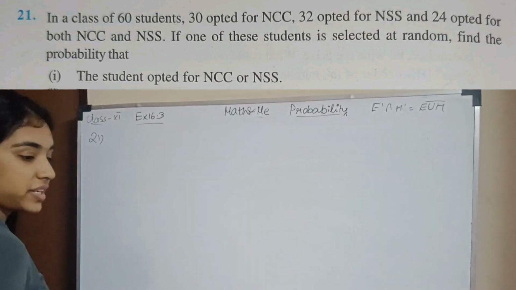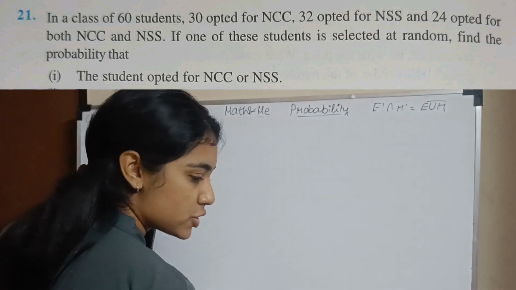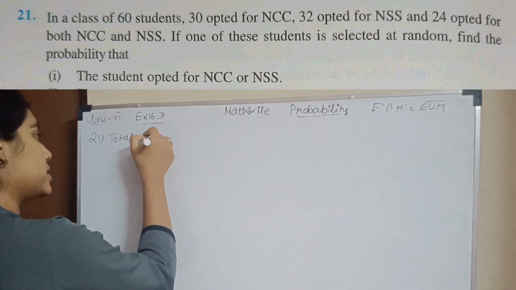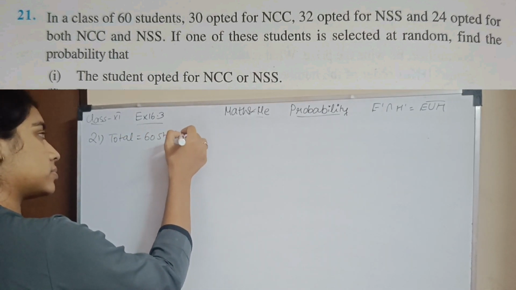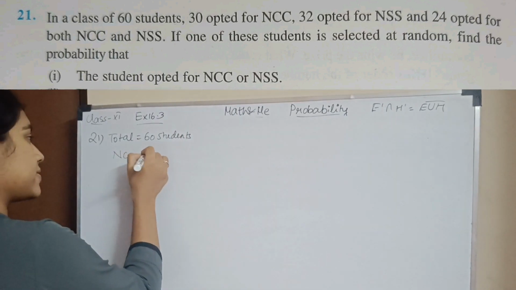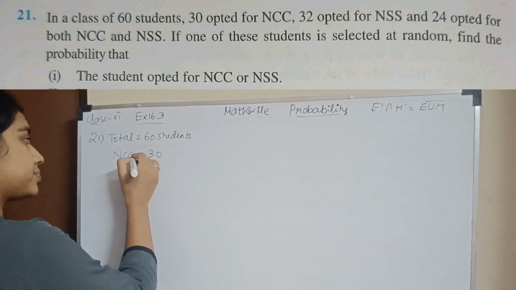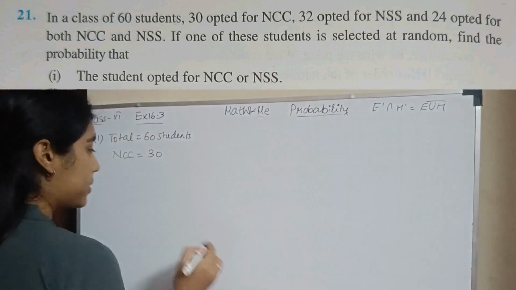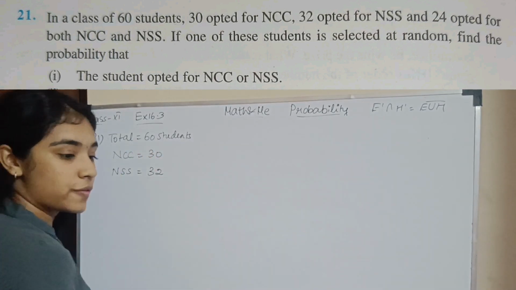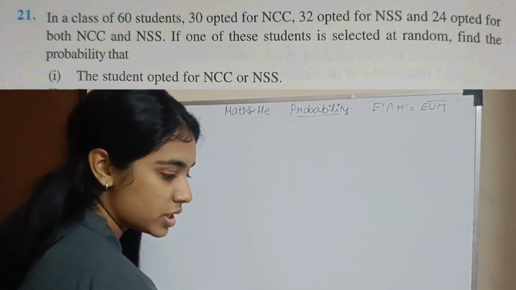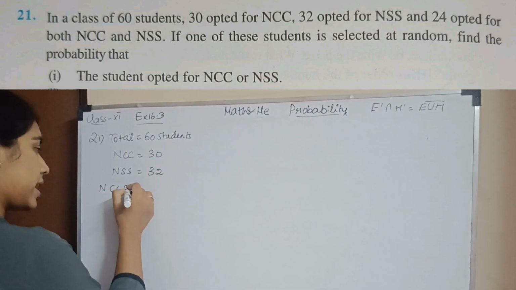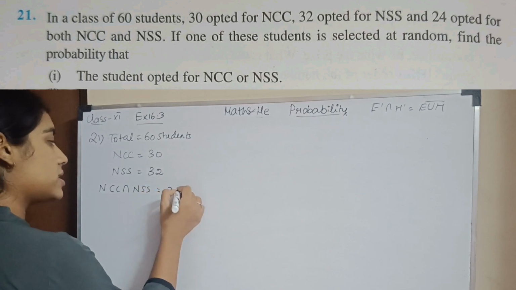Last and final question of the exercise. In a class of 60 students, so total 60 students, 30 opted for NCC, so NCC is 30. 32 opted for NSS. This is not a probability; it is the number of students. Okay. Always understand the question. And NCC and NSS is 24. So NCC and NSS is 24.